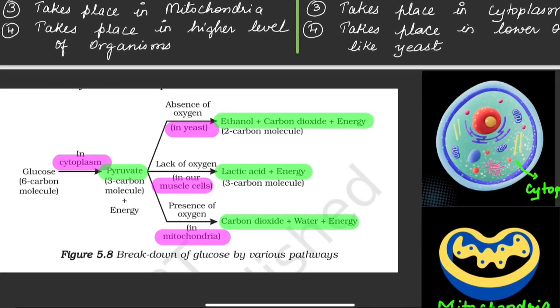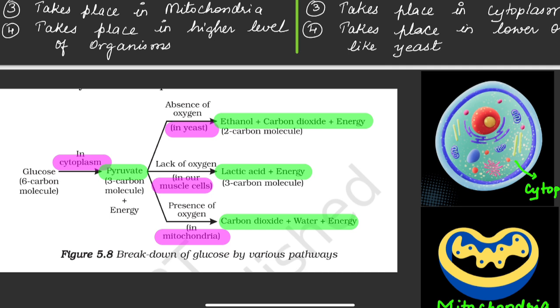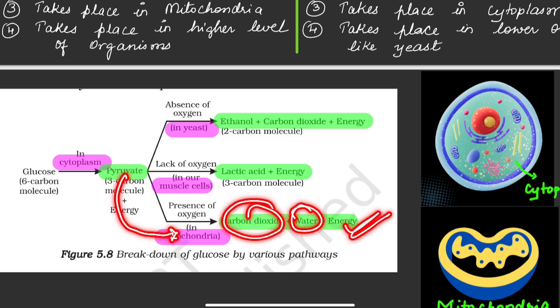So this is aerobic and anaerobic respiration taking place. The first step is common for both aerobic and anaerobic respiration: conversion of glucose to pyruvate. That is, a 6 carbon molecule will be converted into 3 carbon molecules and it takes place in the cytoplasm. Depending upon the presence or absence of oxygen, these 3 steps will take place. If oxygen is present, only this step will take place: pyruvate will enter into mitochondria and be converted into carbon dioxide and water releasing a large amount of energy.